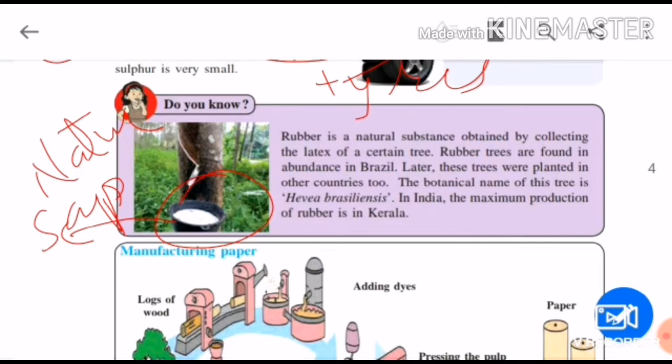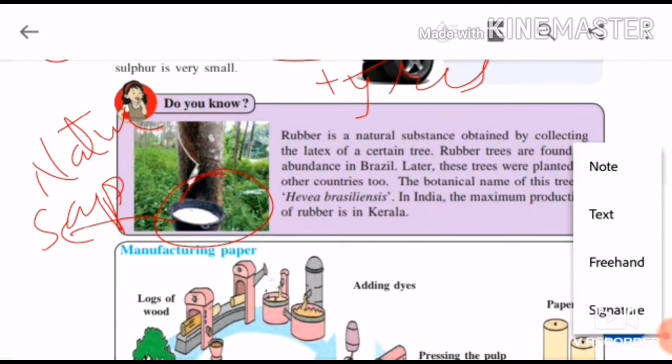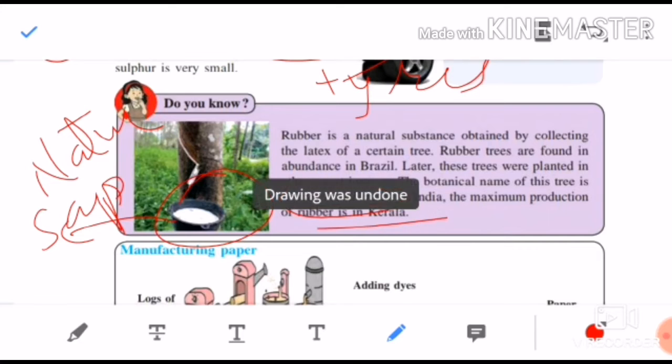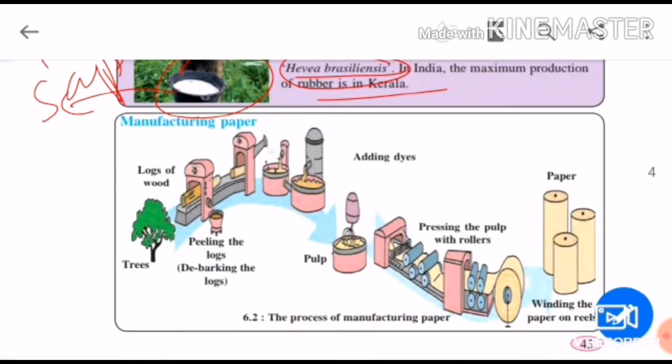The botanical name of this rubber tree is Hevea brasiliensis. In India, the maximum production of rubber is done in Kerala. Remember this. In India, you will find the rubber tree mainly in Kerala. Okay. So we have now seen how rubber is produced artificially.